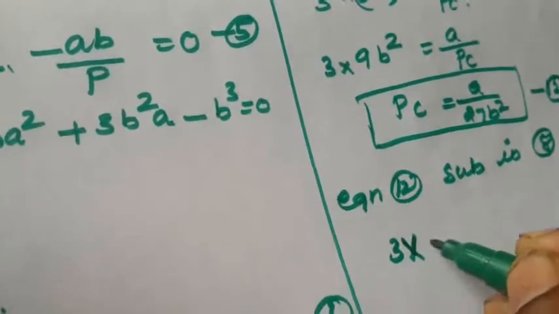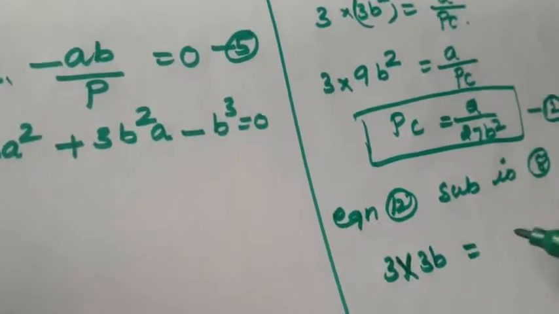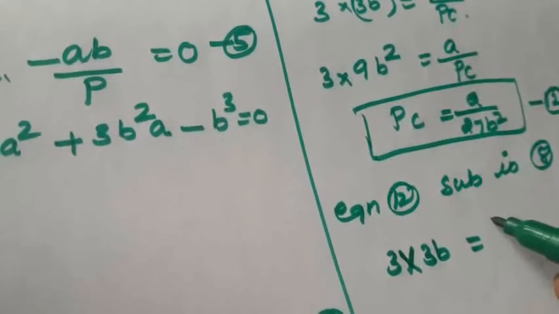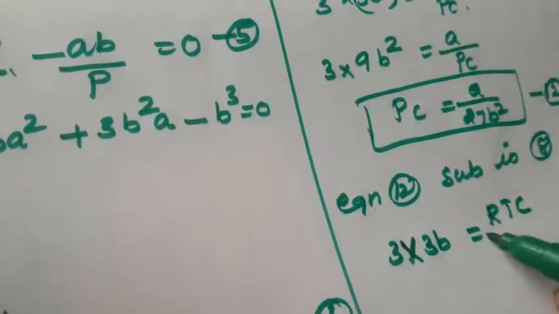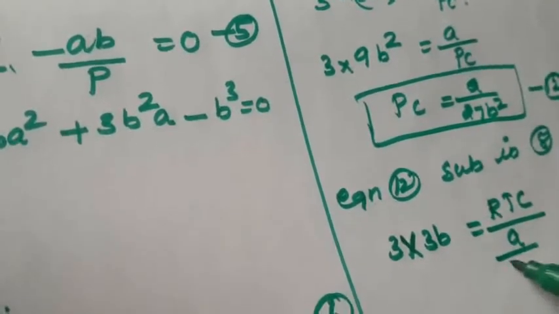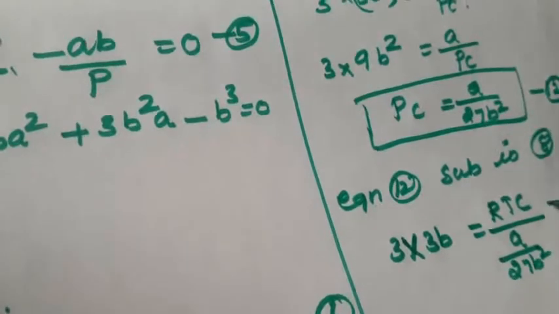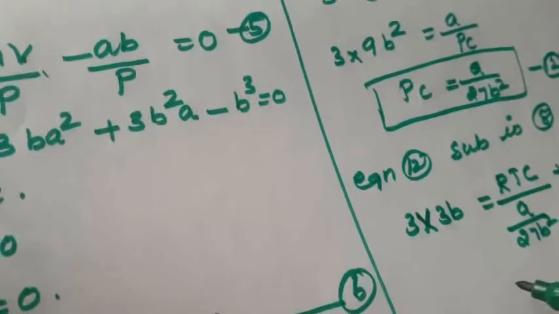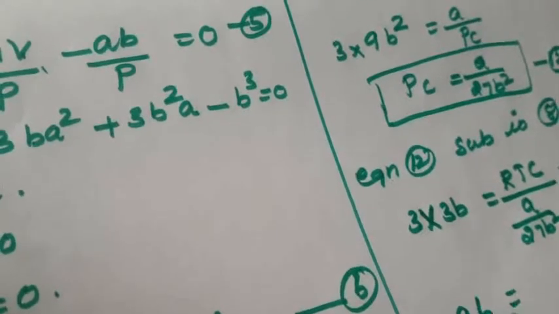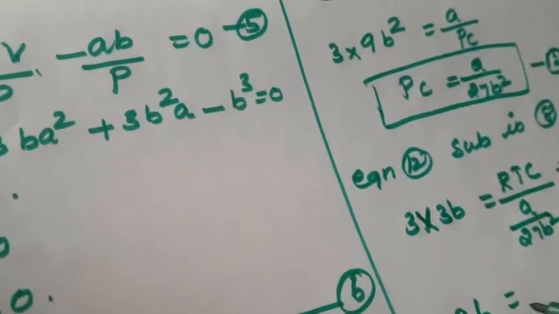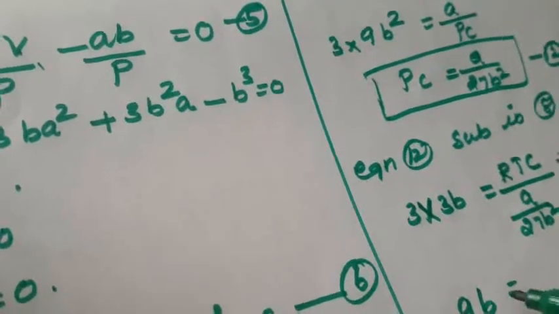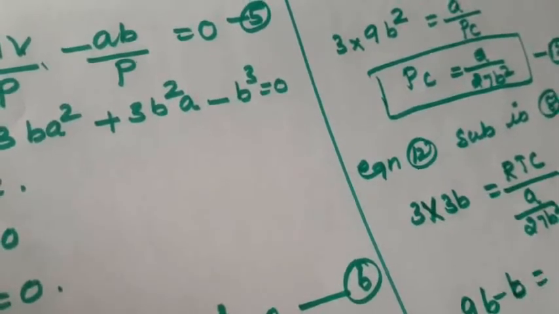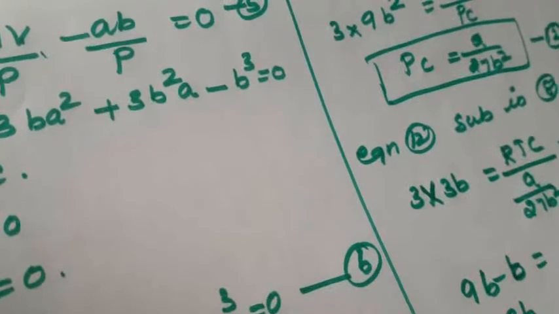That is 3 into 3b equal to, what is pc? pc is a by 27b square plus b. Okay, so how to write again? Equal to 9b. Here 9b, this plus minus b equal to, here that is 8b.